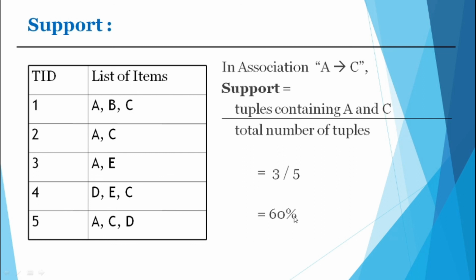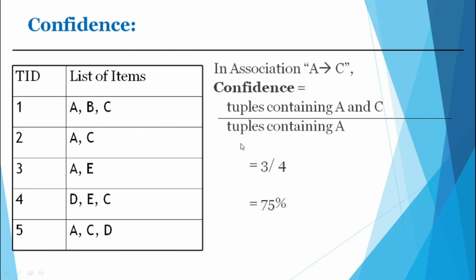That means 60%, it is supporting the rule: A associated with C has the support value 60%. That means if 100 billings are happening, among those 100 billings, 60 billings will contain apple and orange. That is the concept, support. Got it, no? Good. Next, confidence.